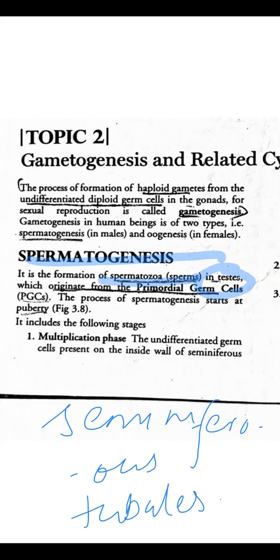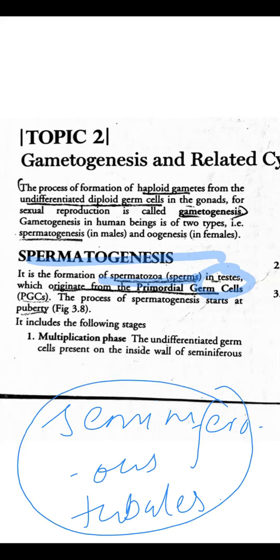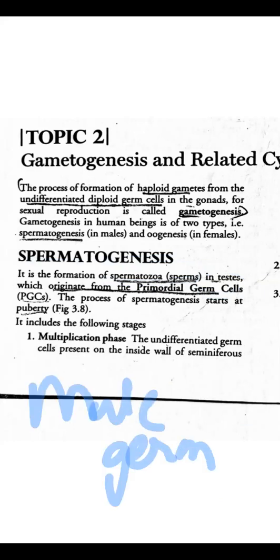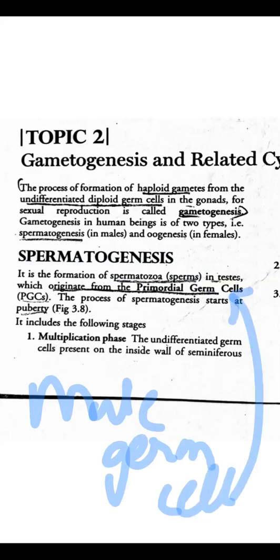Okay, this seminiferous tubule is going to have two types of cells. What are the two types of cells? One is male germ cells, which is also called as primordial germ cells. Either इसको male germ cells बोलते हैं या primordial germ cells बोलते हैं. And another type of cell is Sertoli cells, which is going to nourish the sperm.